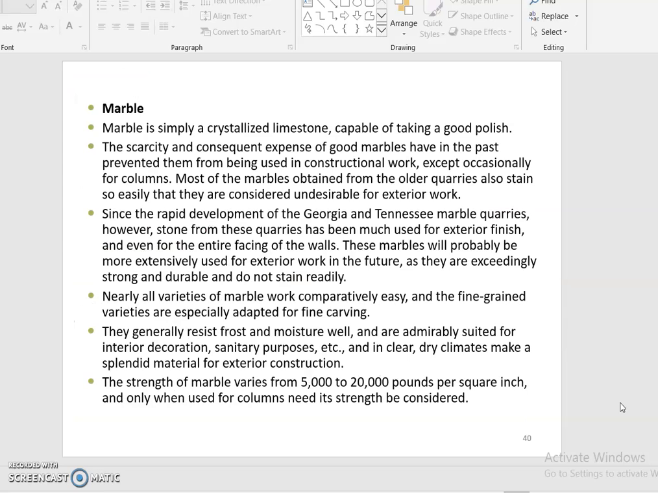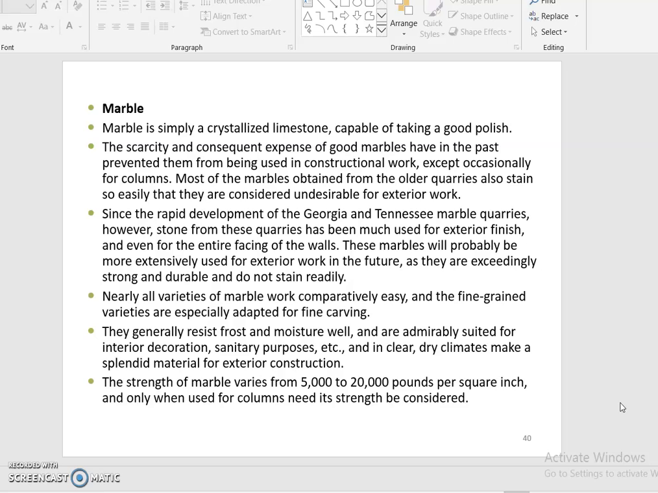So the second one is the marble. Marble is simply a crystallized limestone capable of taking a good polish. The scarcity and consequent expense of good marble have in the past prevented it from being used in construction works, except occasionally for columns. Most of the marble obtained from the older quarries also stains so easily that it is considered undesirable for exterior work. Since the rapid development of the Georgian and Tennessee marble quarries, however, stone from these quarries has been much used for exterior finish, and even for the entire facing of the wall.